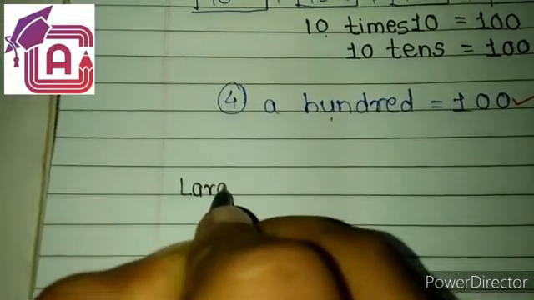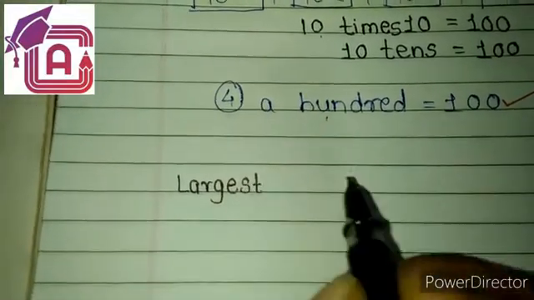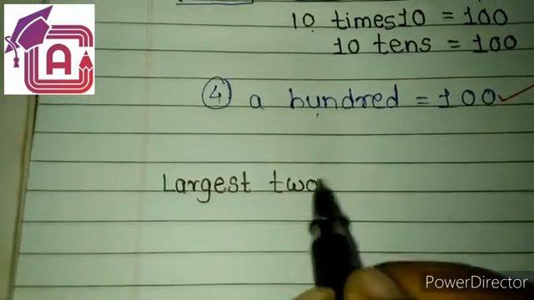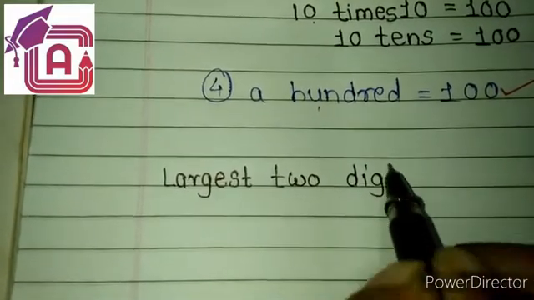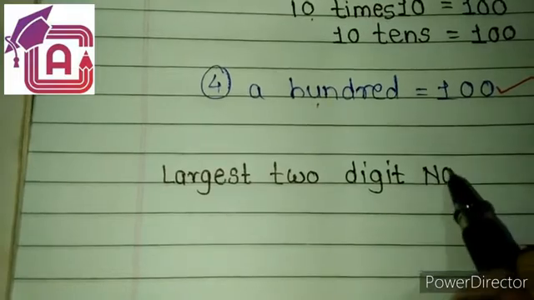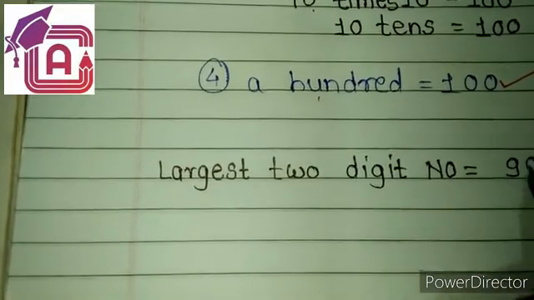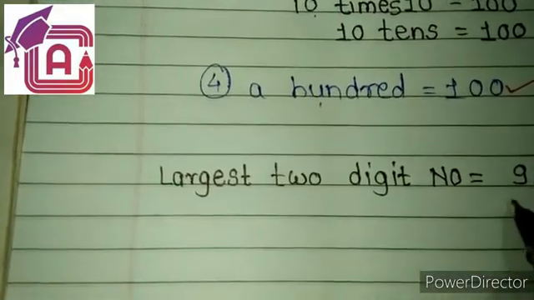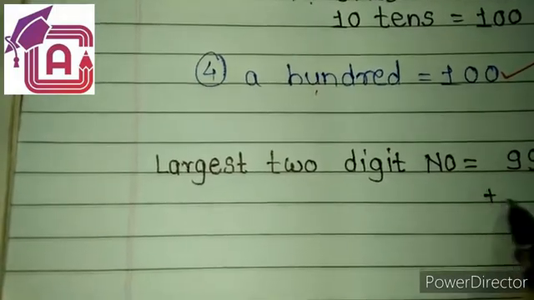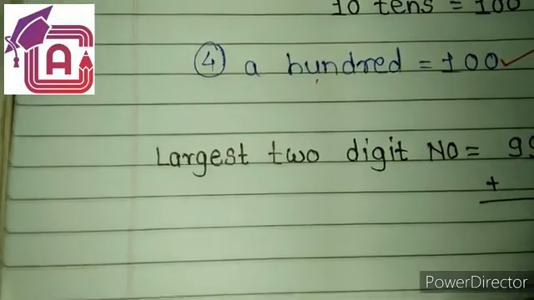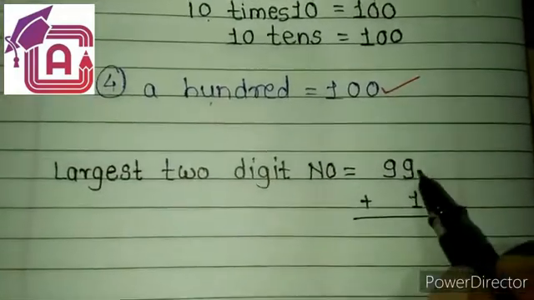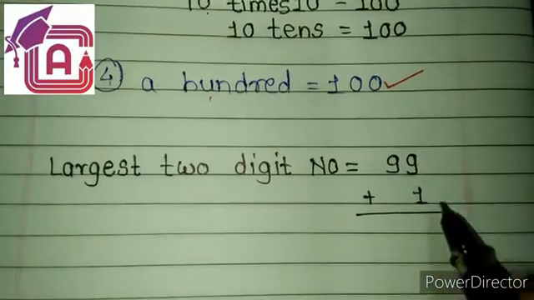What is the largest 2 digit number? Yes, 99. For the next number, we have to add 1 to it. If we add 1 to 99, 9 plus 1 is 10.